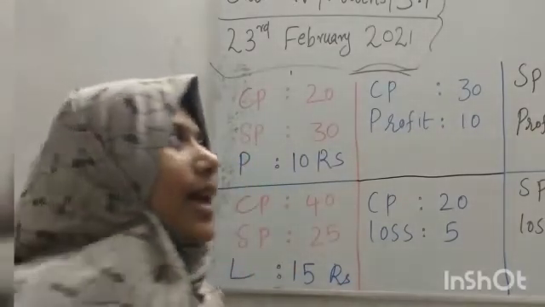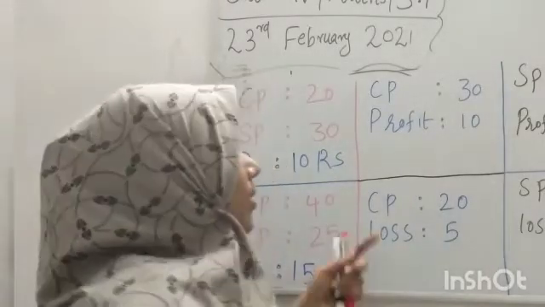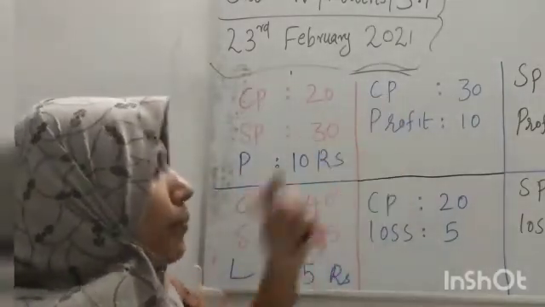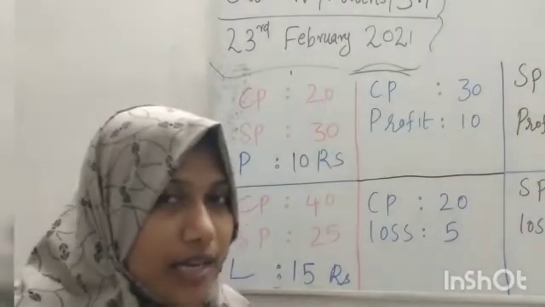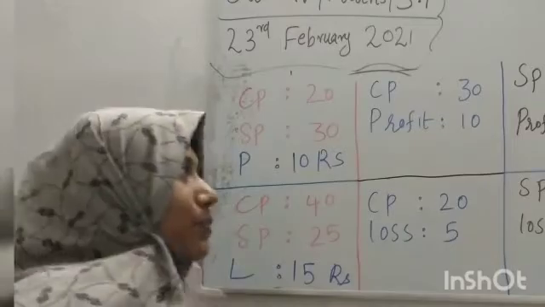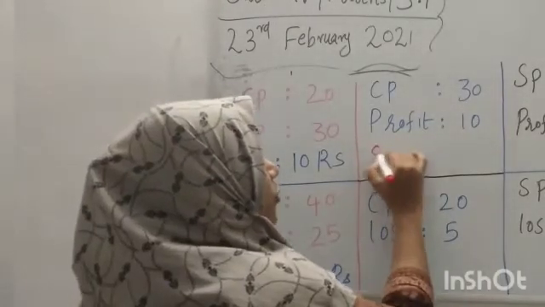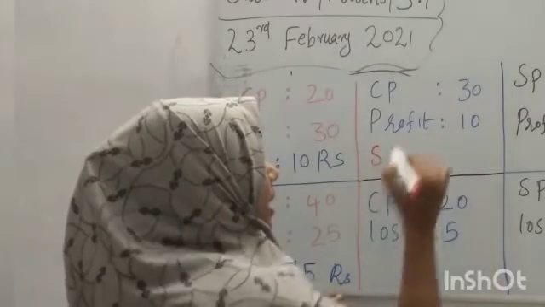Then next one. It's a twisted type of problem. You have given CP and profit. You have to find out, of course, what SP is. Here SP is missing. So you have to find out the SP.